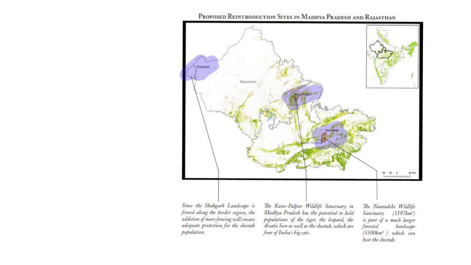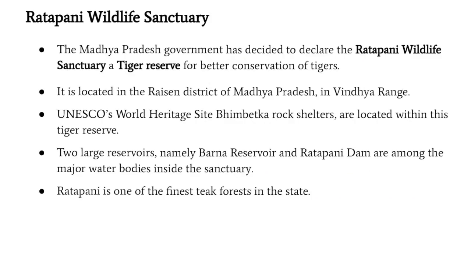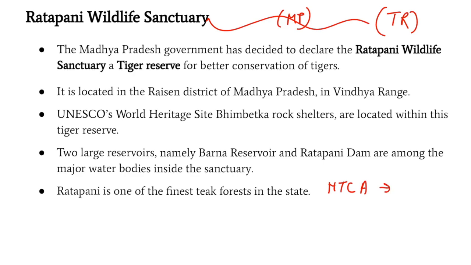Now, guys, let's move to the next entry. Ratapani Wildlife Sanctuary, which is in Madhya Pradesh, was in the news. Why was it in the news? Because Ratapani Wildlife Sanctuary is being elevated to a tiger reserve, and the decision has been taken by the government of Madhya Pradesh. And even the National Tiger Conservation Authority has given approval for Ratapani to be constituted as a tiger reserve.